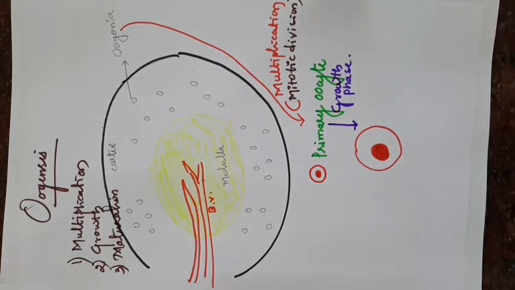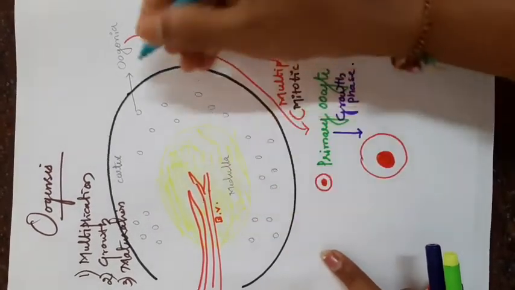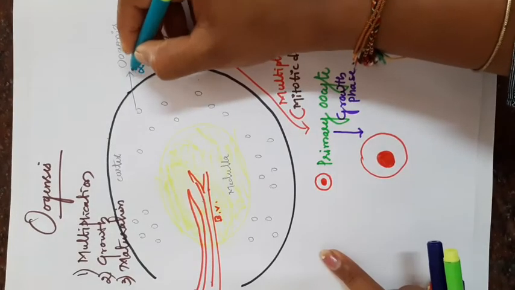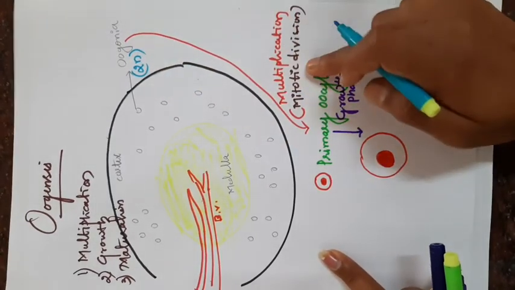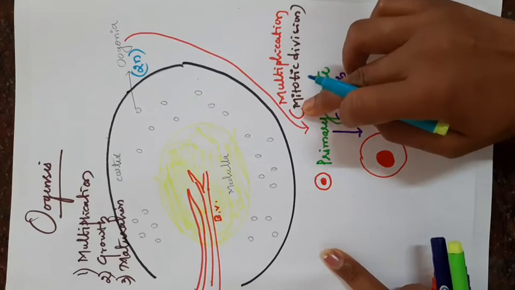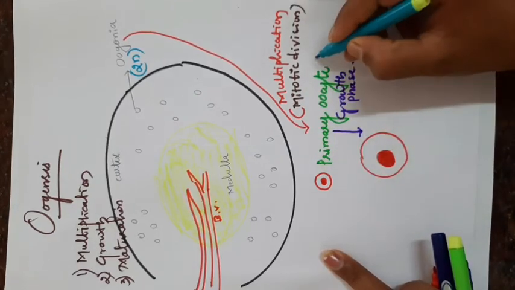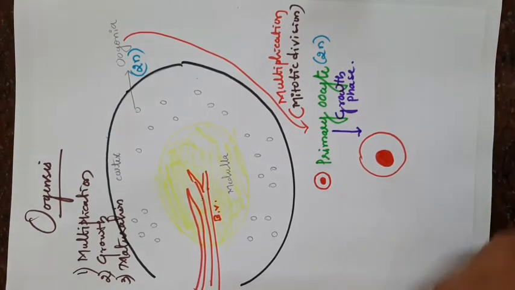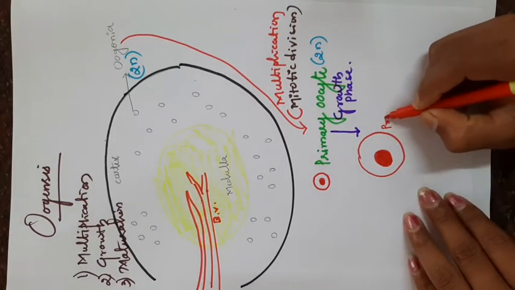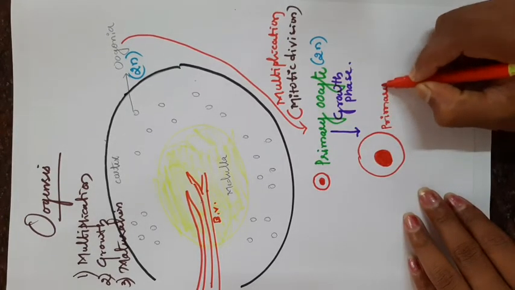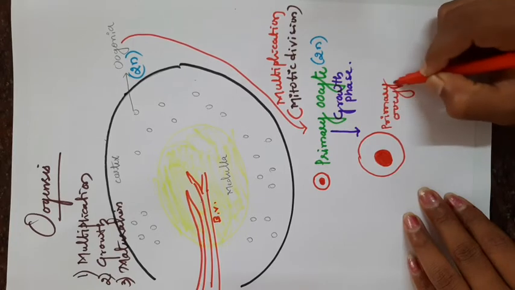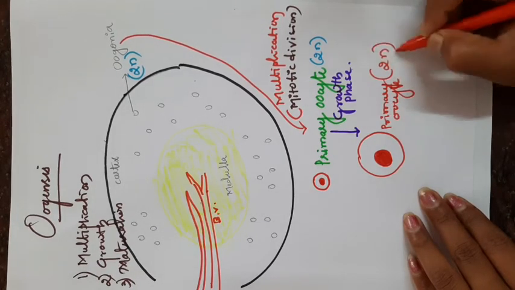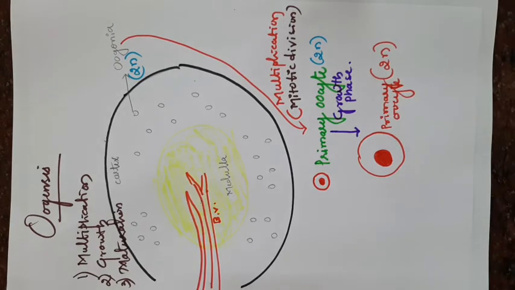Then most important thing, the oogonia present in the ovary is a germinal cell which is diploid. After multiplication, that is mitotic division, the primary oocyte is also diploid in condition. After the growth phase also, it is the primary oocyte itself, and it is still 2n in condition. 2n means diploid.